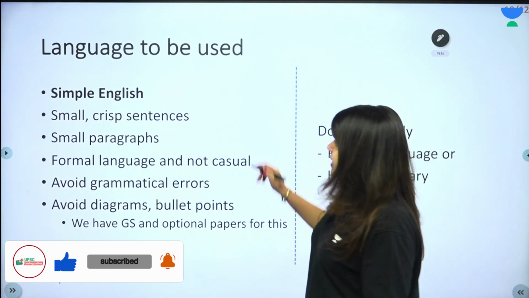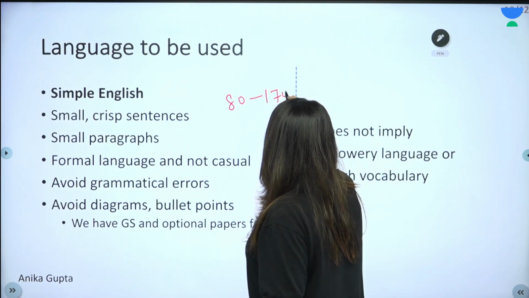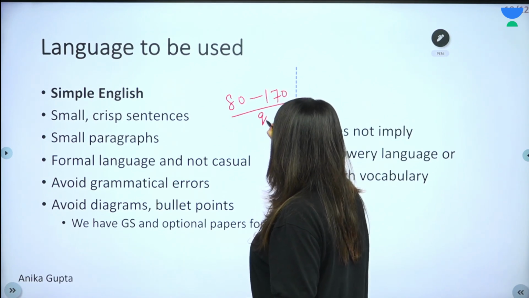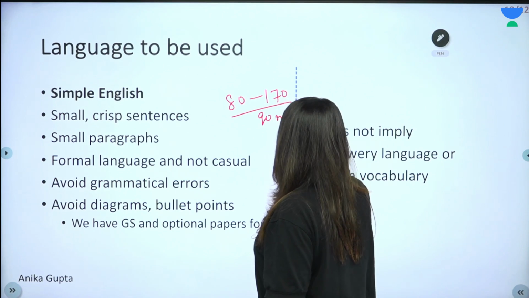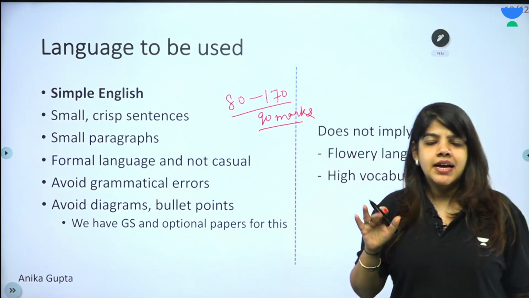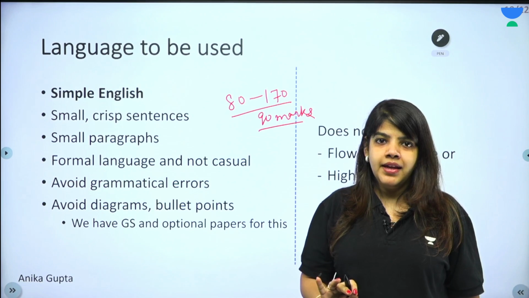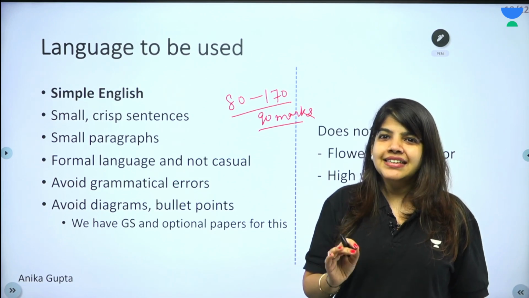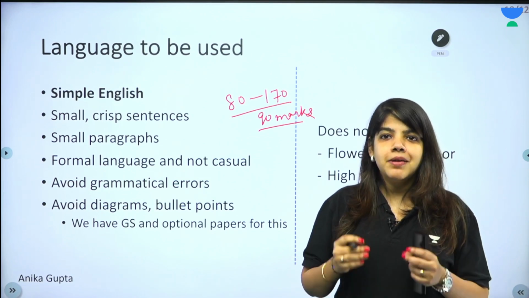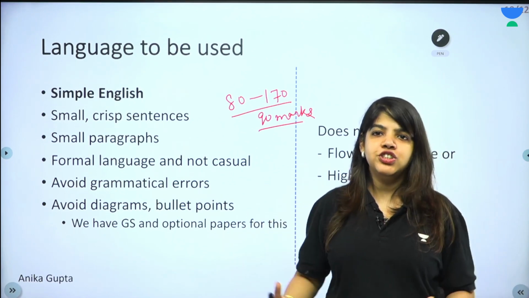Some people say, when marks vary from 80 to 170, this is a difference of 90 marks. People say that this 90-mark difference is merely because of vocabulary. My English is not good, so my essay marks will never be good. This is not true. What is needed? You write in simple English, but be fluent. Have good grammar. You do not need rich vocabulary.